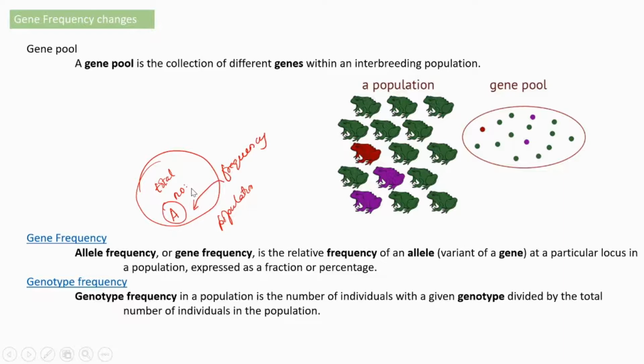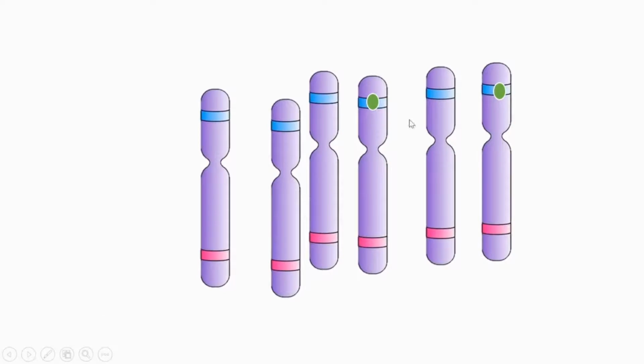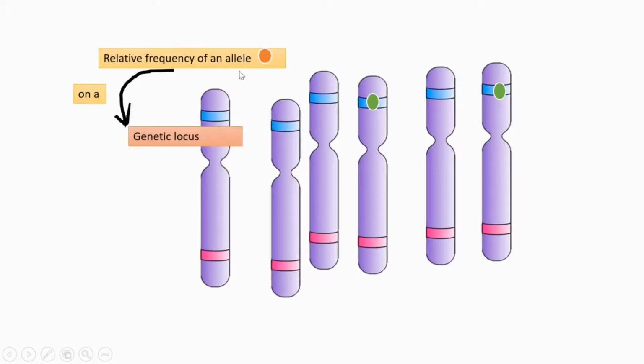So what is allele frequency or gene frequency? It is the relative frequency of an allele at a particular locus in a population. Different chromosomes have different loci. Loci means the positions where genes are located. We need to understand the frequency of this particular allele at a particular locus with respect to different chromosomes.